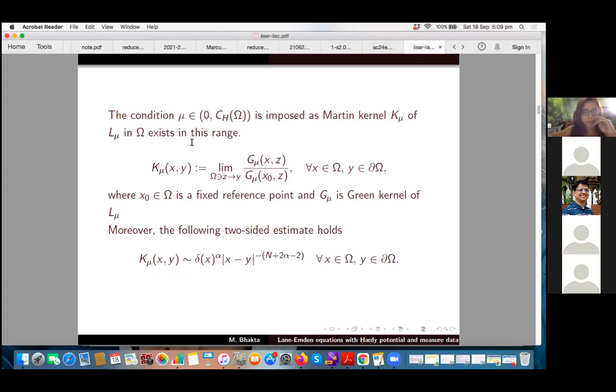So what do I mean by the Martin kernel? G mu is the usual Green kernel of L mu operator in omega. Take x naught as a fixed reference point. You take the ratio G mu(x,z) divided by G mu(x naught,z), and you take the limit as z goes to y, where z is the interior point converging to y. x is in the interior, y is on the boundary. This is the way you define the Martin kernel. So in this range, if mu is strictly less than the Hardy constant, this Martin kernel exists, and we have the two-sided Martin estimate for it. So we restrict ourselves to this particular range.